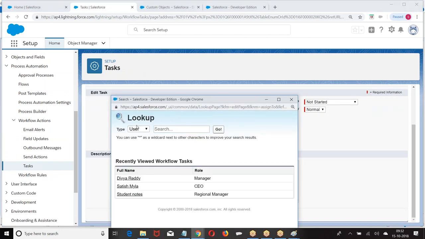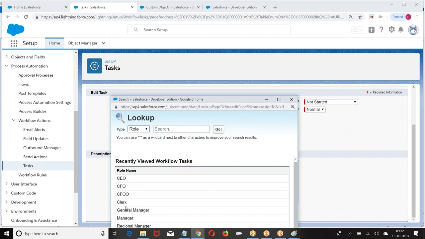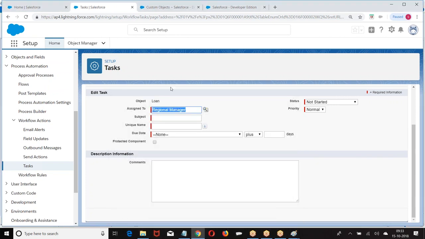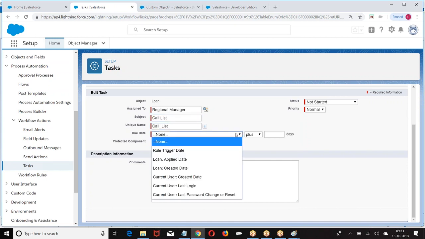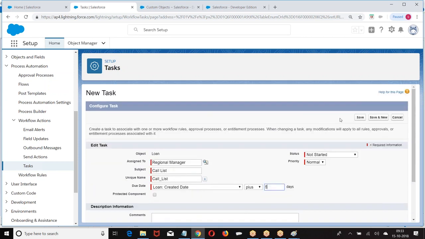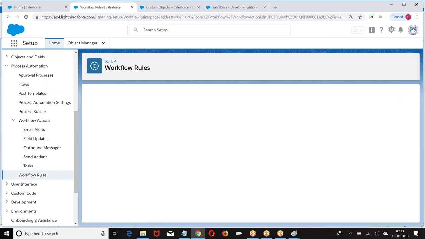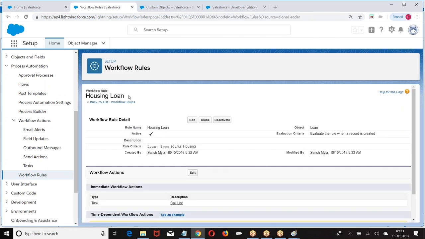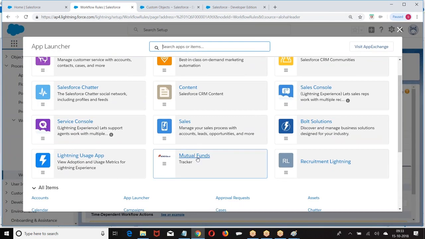Assign the task to role. What is the role I gave for student? You remember? Regional manager. I told complete the, done, activate. Then what I'm going to do? Go to the application. Process is same. There's no difference there.